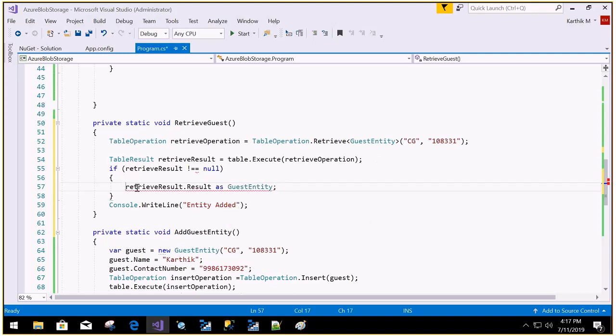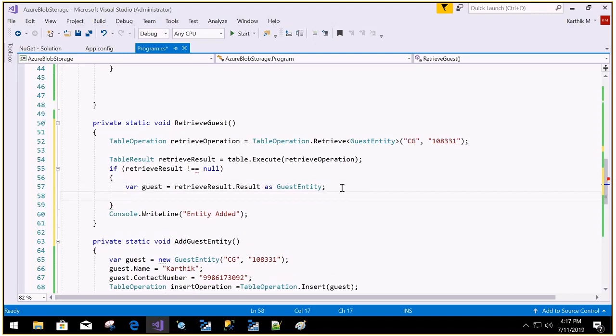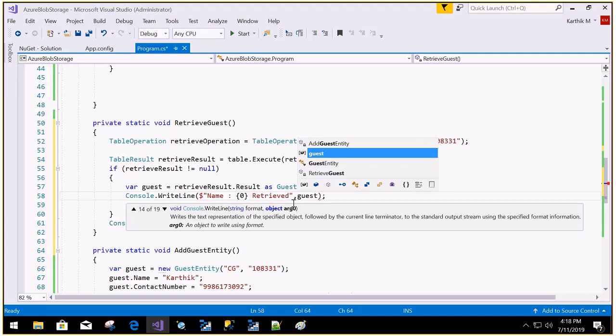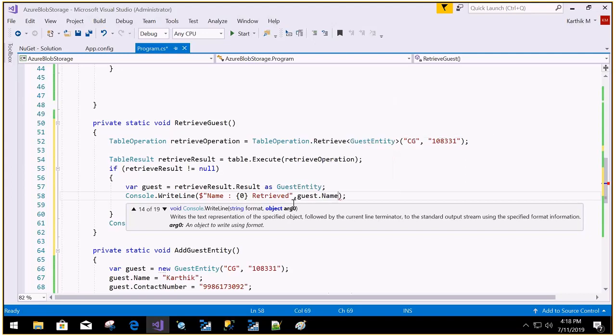Var that guest, we got that guest. I'm just going to print that guest details, Console.WriteLine. I'm using the string interpolation. So I want to print the name. So what is that name? To get that, guest.name. The remaining things I'm not printing.